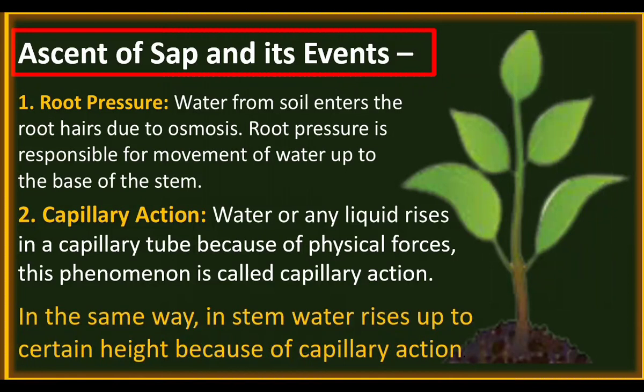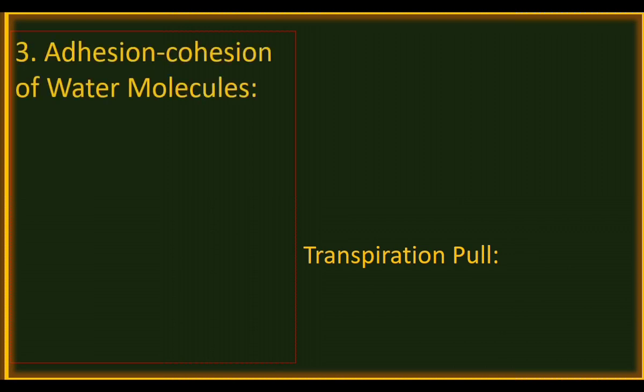The third one is transpiration pull. Now let us see how transpiration pull causes movement of water. Before that, we have to understand the terms adhesion and cohesion. Adhesion is the attractive force between water molecules and the cell wall of xylem cells.